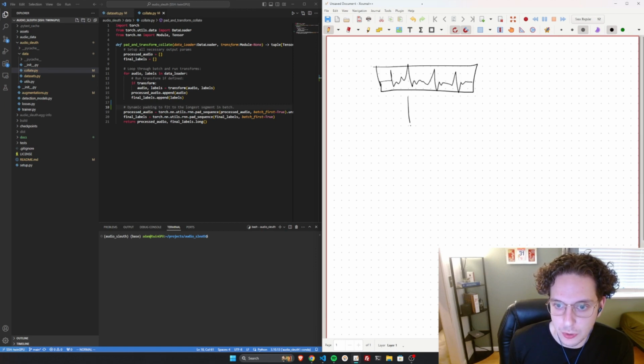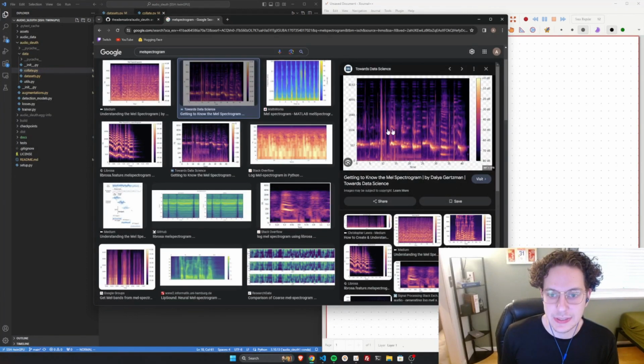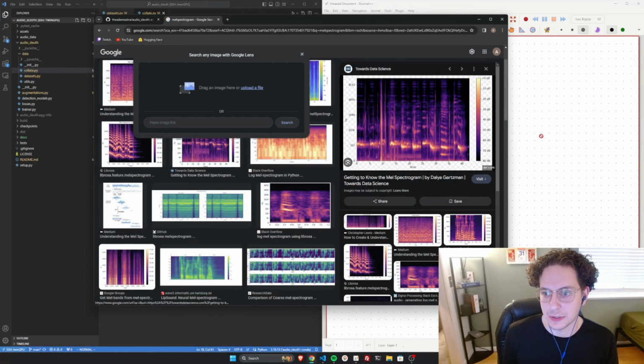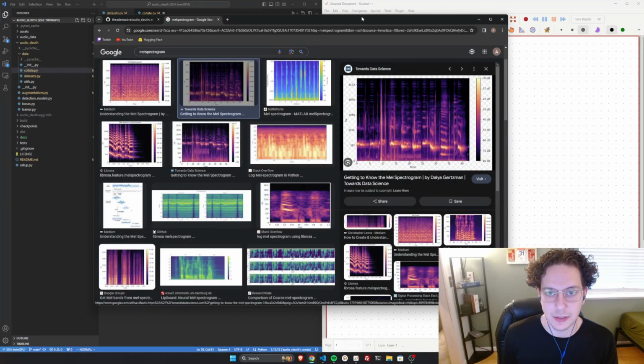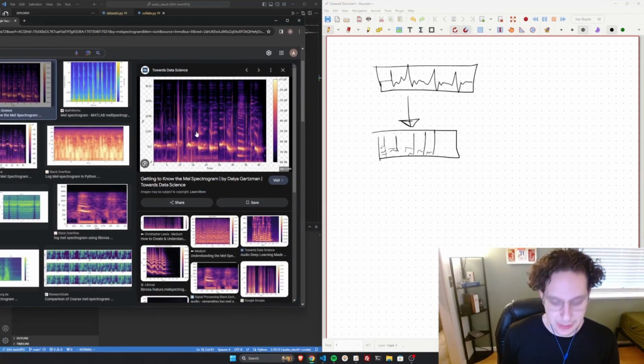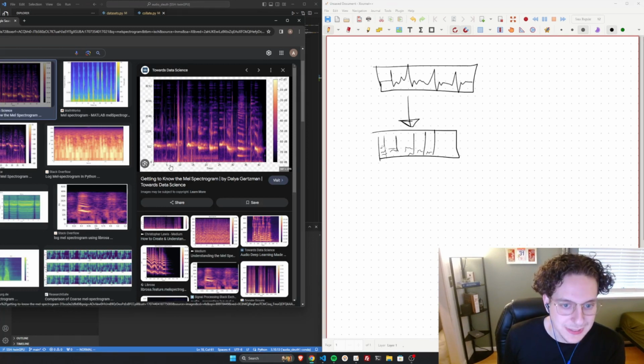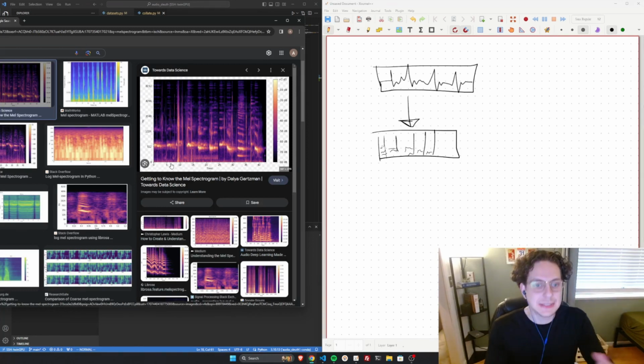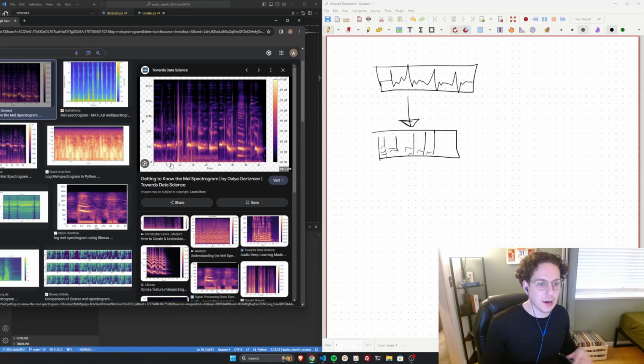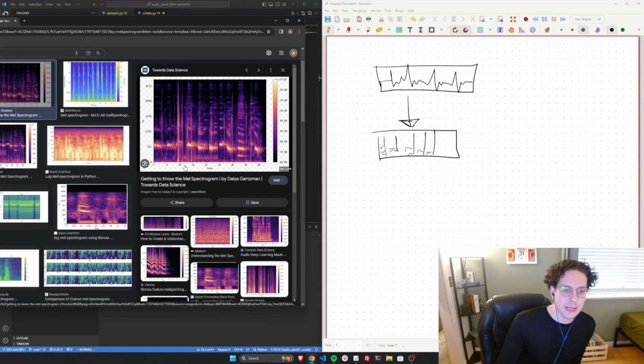And maybe we convert it to a Mel spectrogram. So you can see this is kind of what a Mel spectrogram looks like. I can't drag it in here, that sucks. So you have something like this. And the idea is that this is over time. Let's say this was milliseconds, this way I can get my point across. Let's say this was every 5 milliseconds.